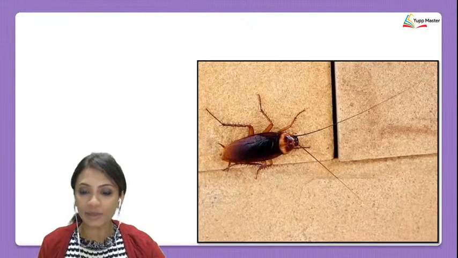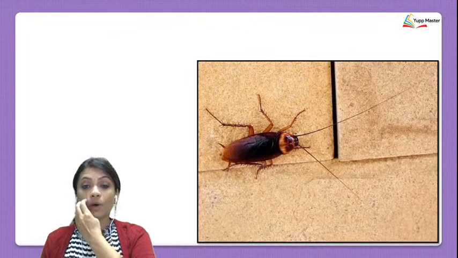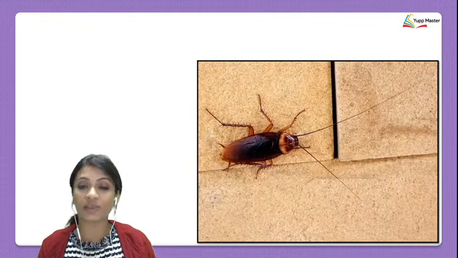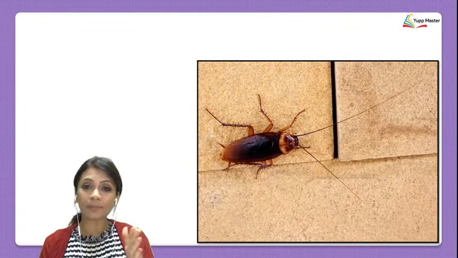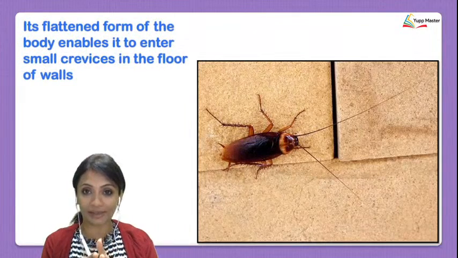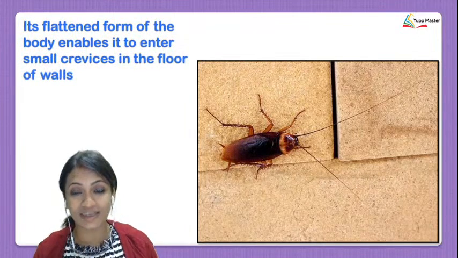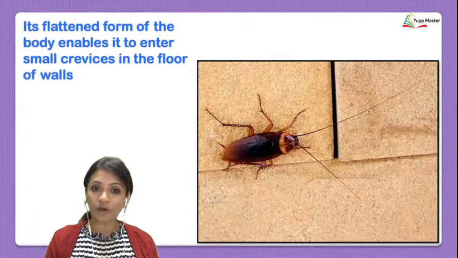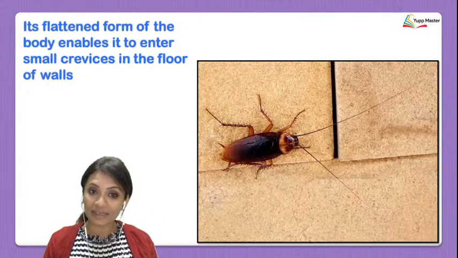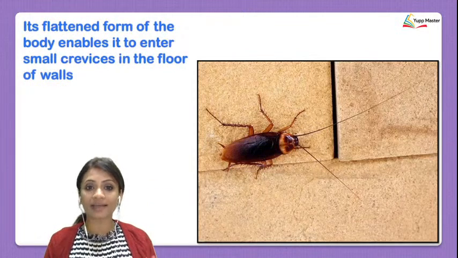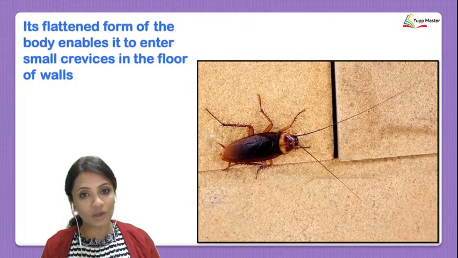And where do these live? You will always find these hidden in the cracks or in the gaps between the walls. We see that the body is actually flattened, dorsoventrally flattened, and that's why you can see it poked inside the cracks in the walls. So its flattened form of the body enables it to enter into small crevices, means small cracks in the floor or in the walls.